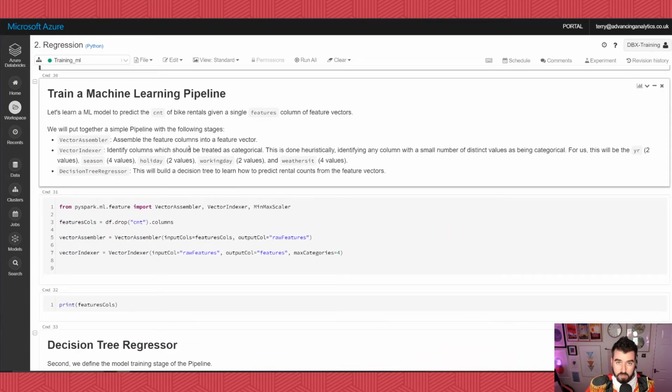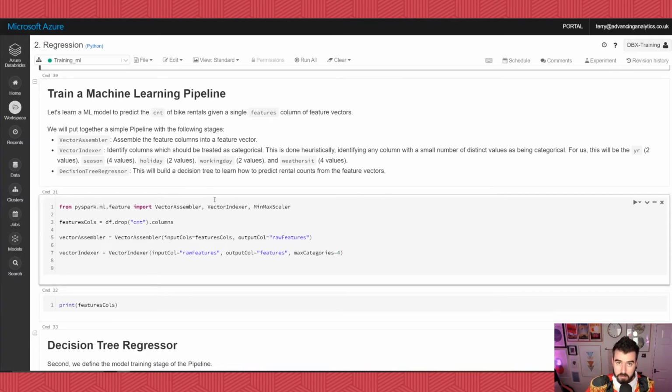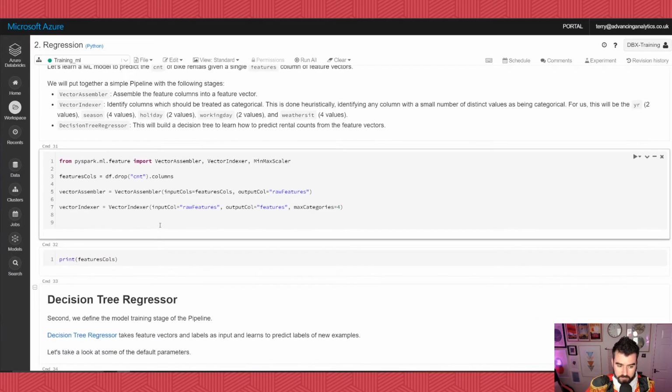Now we get on to looking at our first bits of machine learning, okay? Here we are taking in some transformers. What we're going to do is encapsulate this all as a pipeline. However, if we wanted to, we could actually transform each one of these. So we're going to bring in a vector assembler and a vector indexer. And this vector assembler and vector indexer are going to transform our data into a format that Spark is expecting.